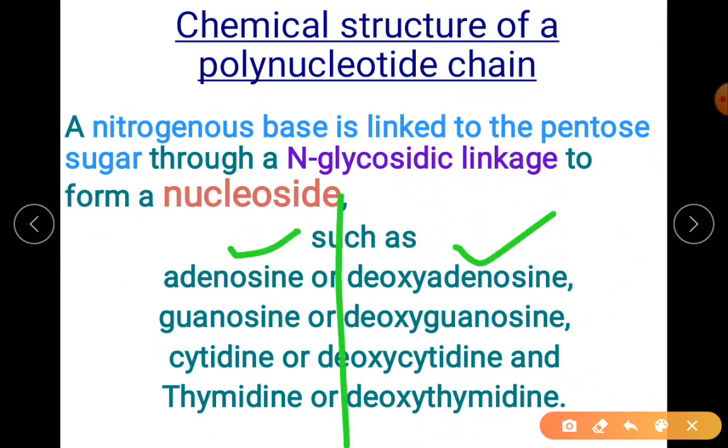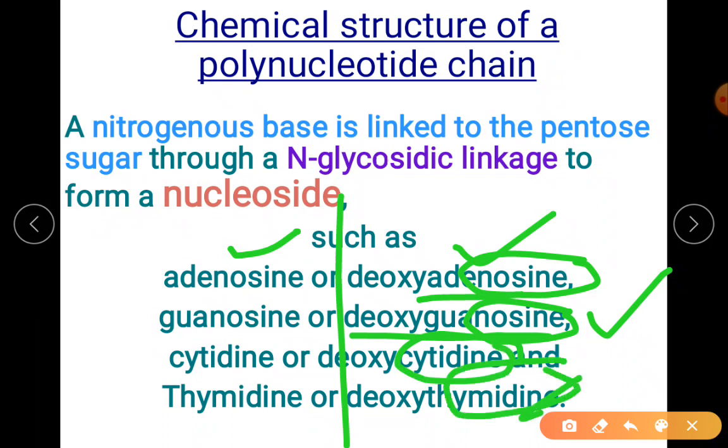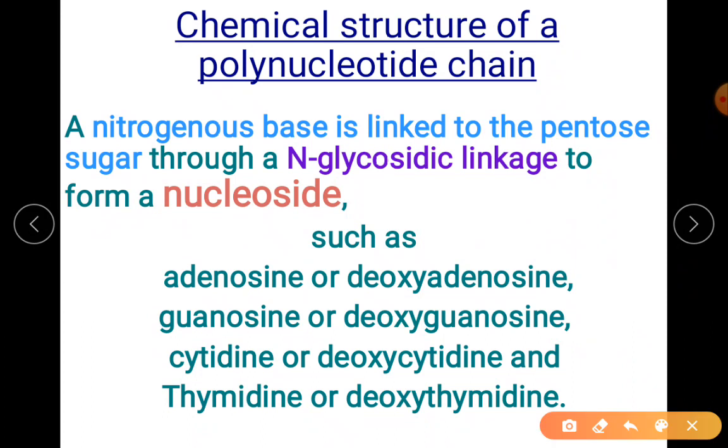Since I'm talking about DNA only, remember deoxyadenosine. Sugar plus guanine is deoxyguanosine. Just observe the osine suffix given. When sugar, the pentose or deoxyribose, plus guanine, we get deoxyguanosine.